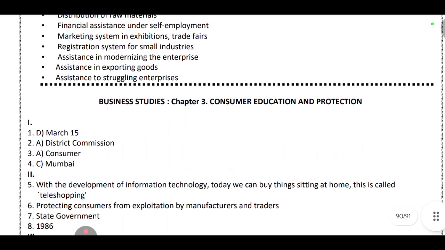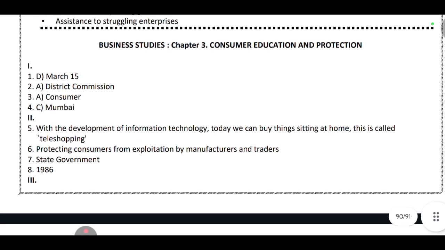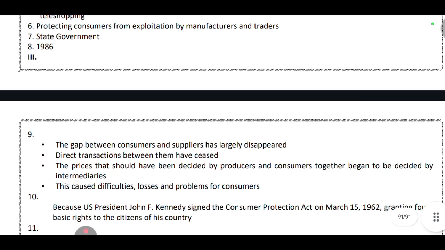This is business studies chapter 3, consumer education and protection. This is the last chapter.